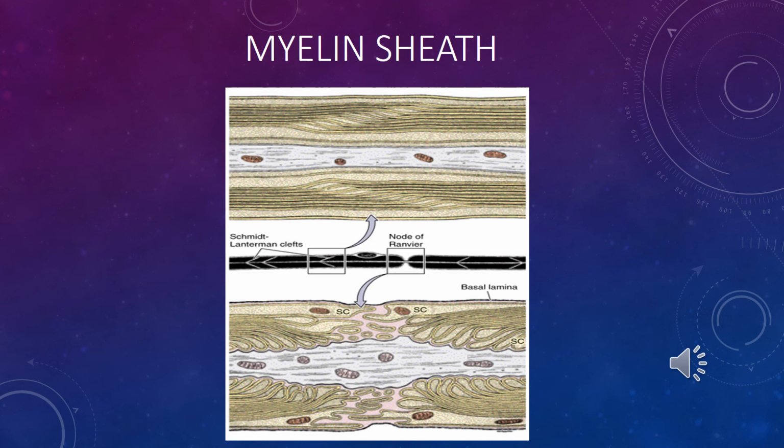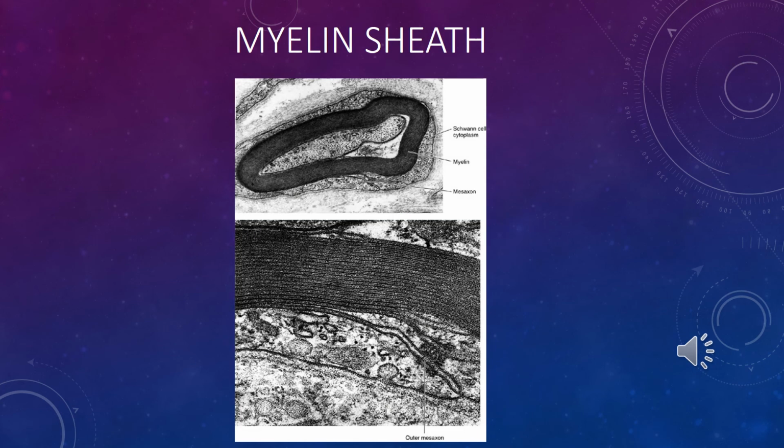The cleft of Schmidt-Lanterman provides maybe some nutrition material to the axon. Students, it's an electron micrograph of myelin sheath. In the central part is visible the axon or nerve process which is surrounded by myelin, and Schwann cell cytoplasm is visible too.